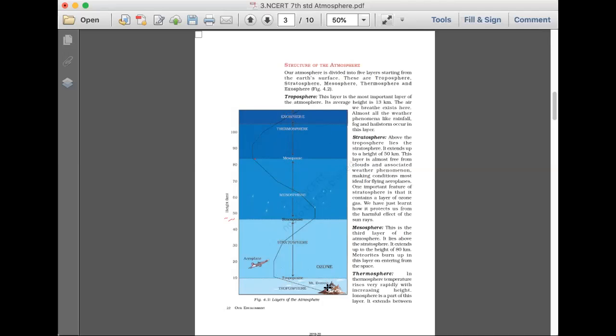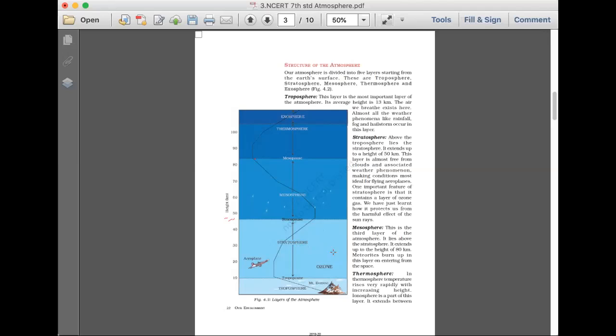The troposphere is the important layer because we are living in it and we are feeling this troposphere. The troposphere has all the greenhouse gases also, and whatever we are feeling, the climate and the temperature, it's all because of the troposphere. And the stratosphere is the layer which has the ozone. This ozone is a layer. We have already studied about the ozone hole and everything, but I will explain this in detail in the 11th standard NCERT.